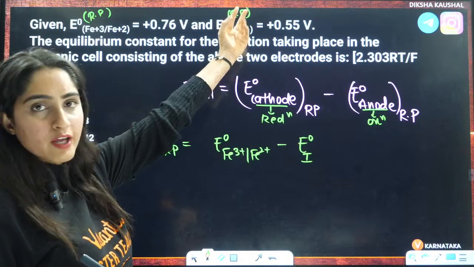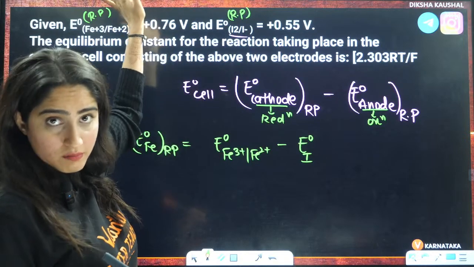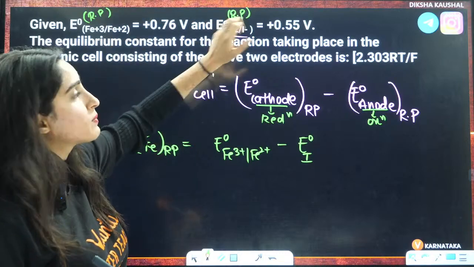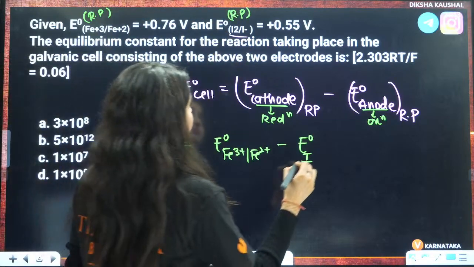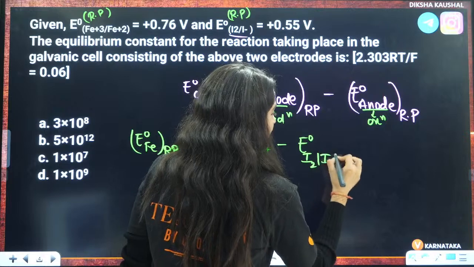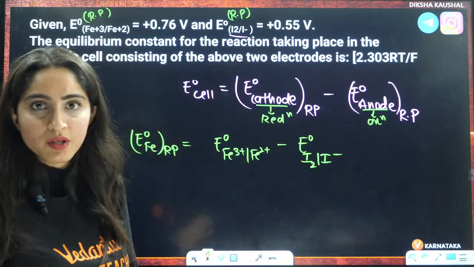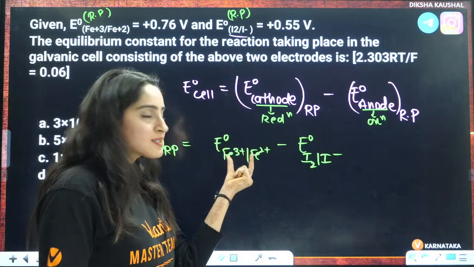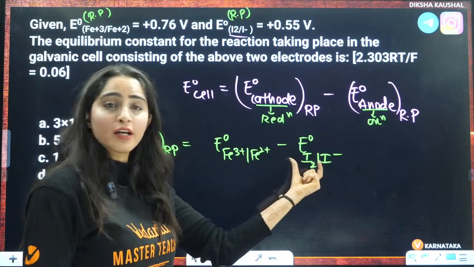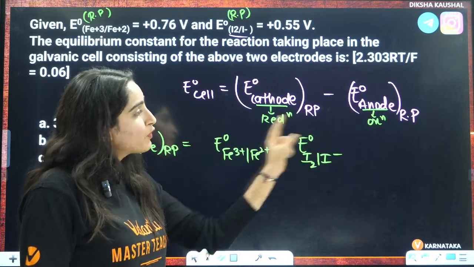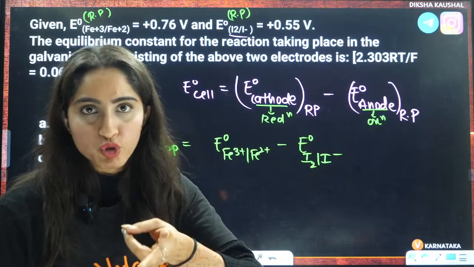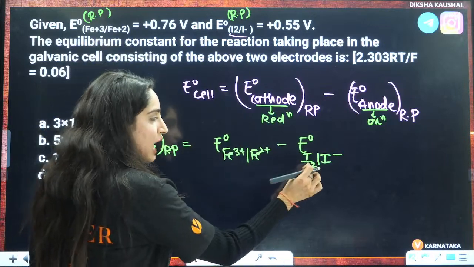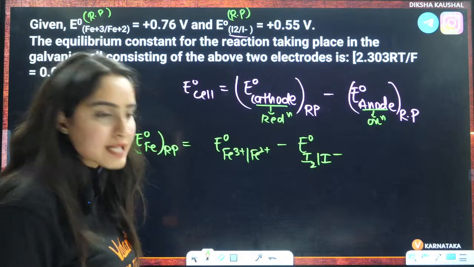If this is cathode, under reduction, then this will be under oxidation. This is I2 to I negative. Understood? But we need to write the reduction potential of both of them. That is why I have mentioned I2 to I negative here, right?